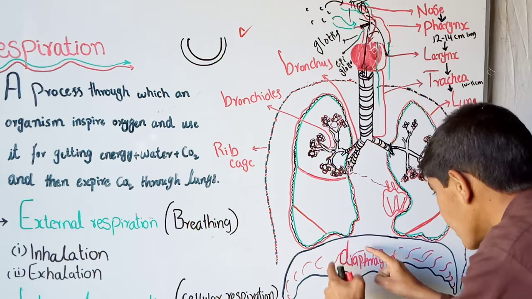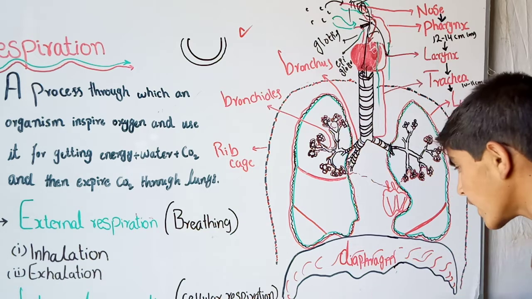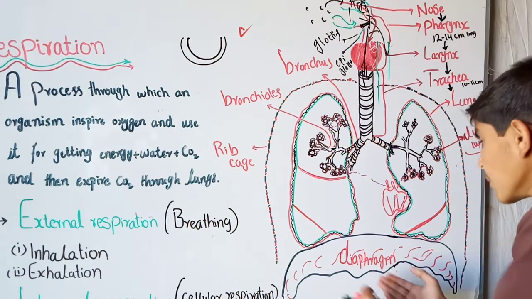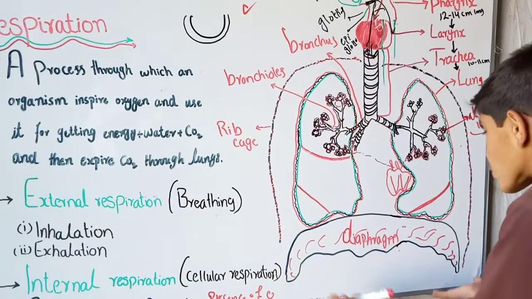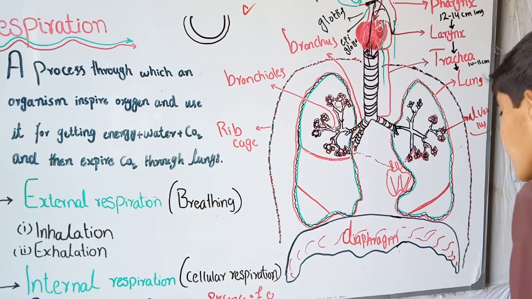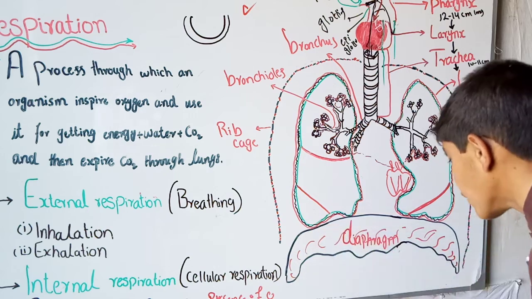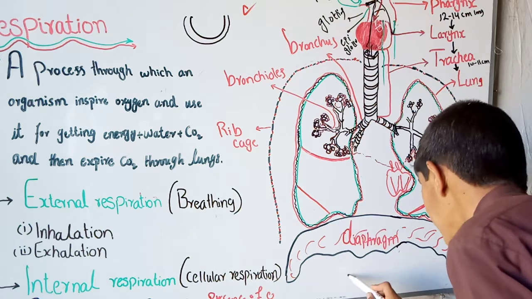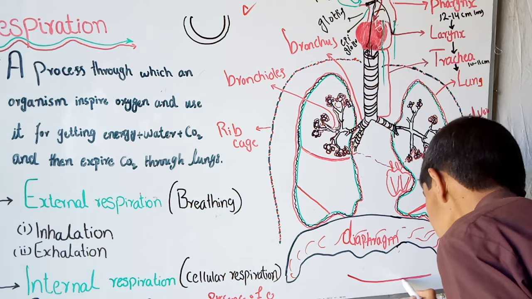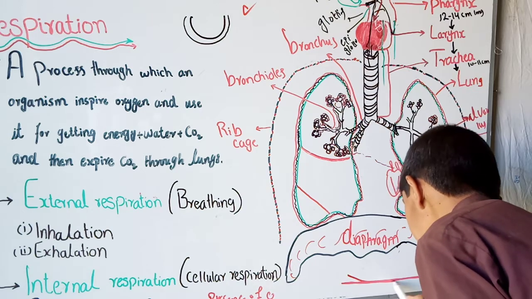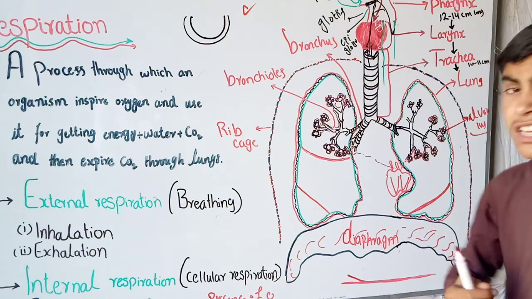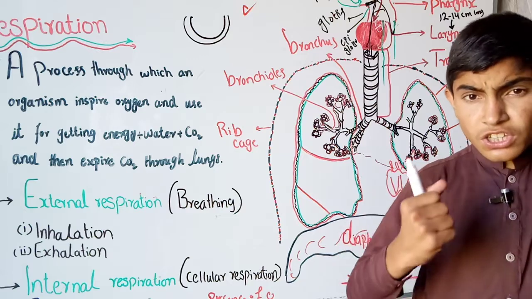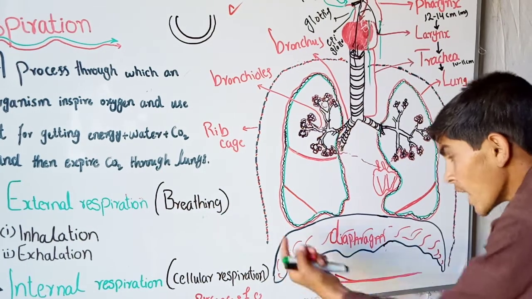This is called the diaphragm. It is a dome-shaped muscle which helps in inhalation and exhalation. During inhalation, this dome-like structure of the diaphragm becomes plate-like, such as this, and the volume of the chest cavity increases.